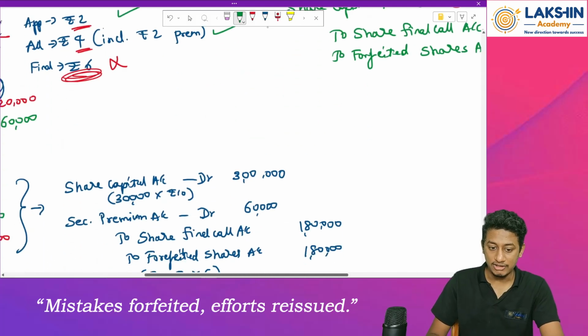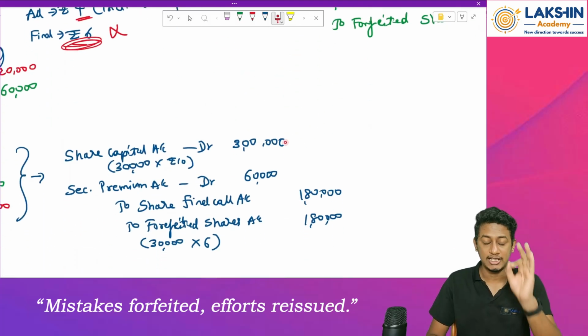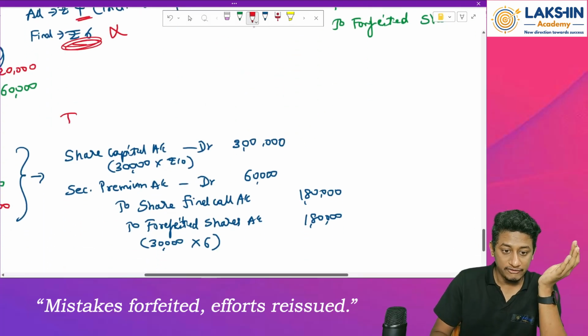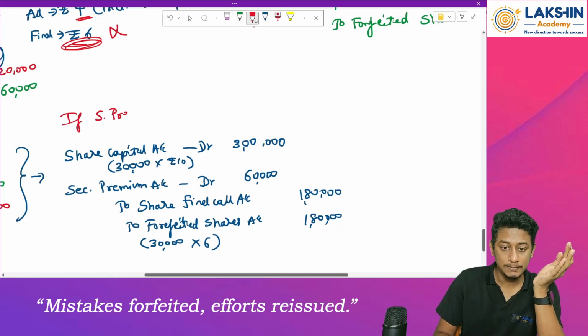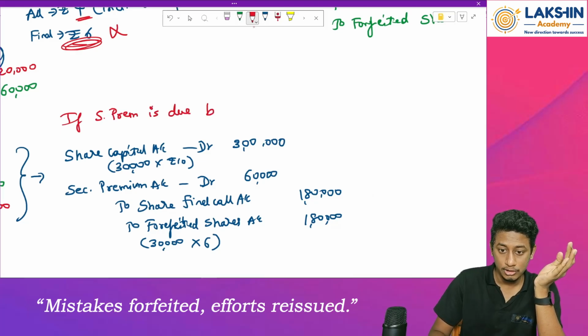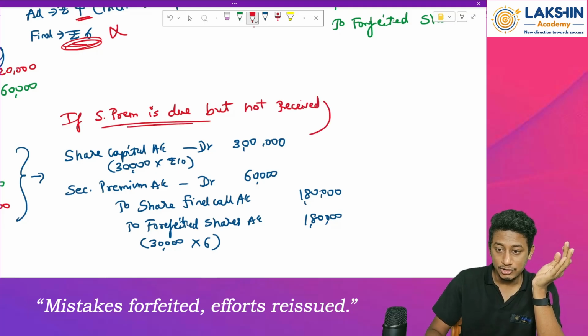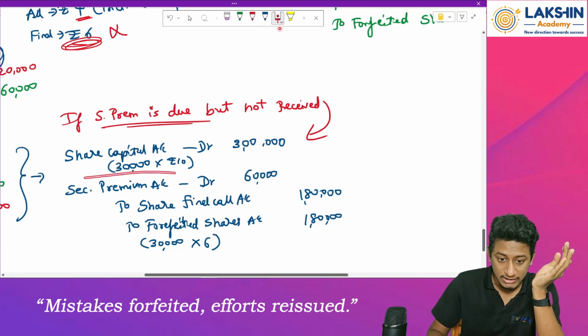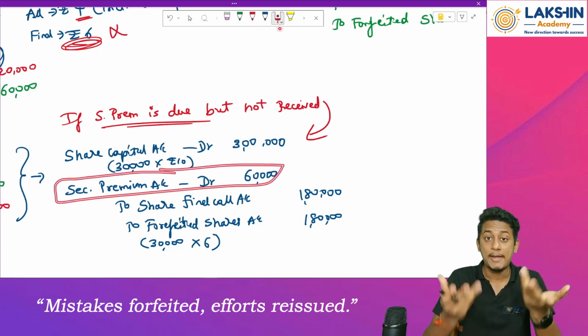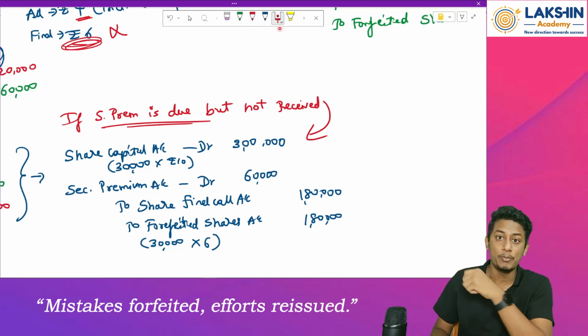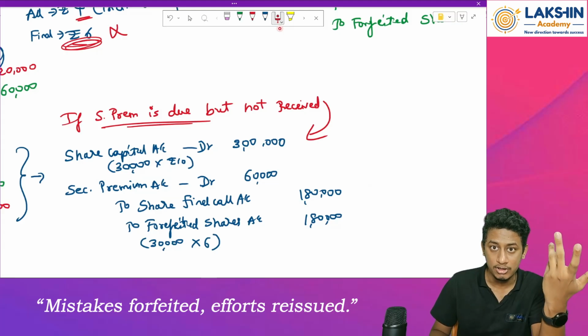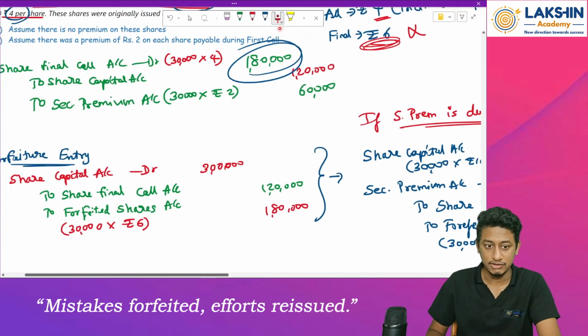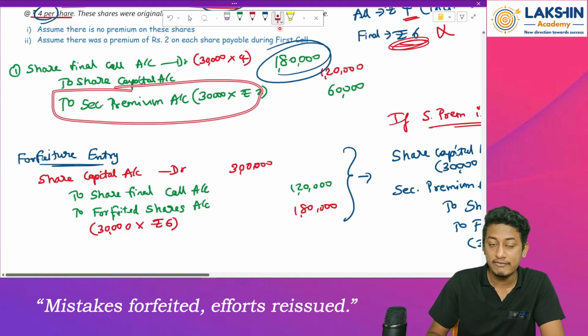Whenever you have the securities premium, remember, if securities premium is due but not received, in that case you pass this particular entry where you reverse the securities premium account. Because the amount is not received, then why simply open the account? So you will reverse it.